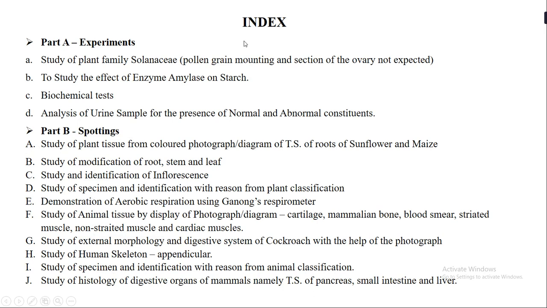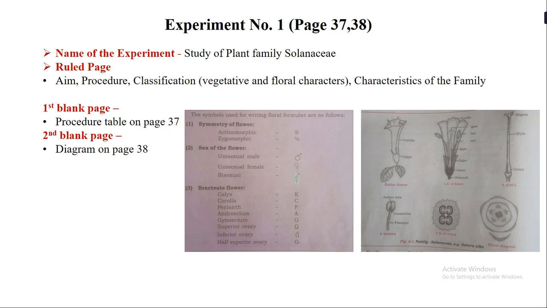Now after writing the index, you have to start writing the first experiment. One thing I need to tell you all before we start this is, when you open your journal, you have to leave the first page, page number 1, blank and start writing the first experiment from page number 2. So why are we doing so?